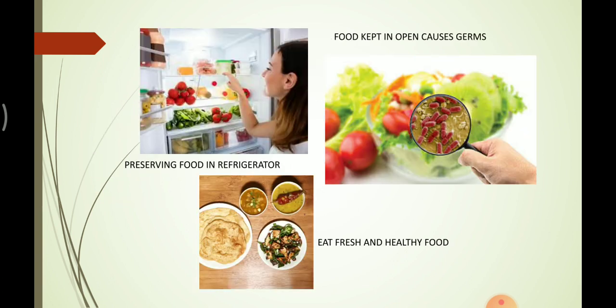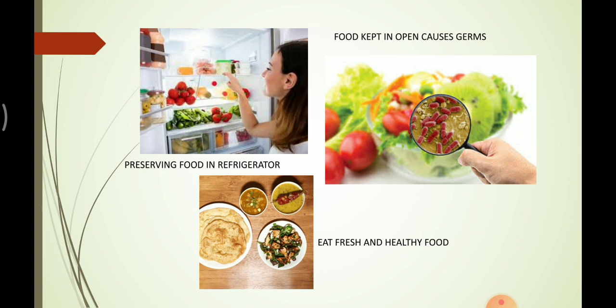Now see, here the pictures show that we must refrigerate the food items which are left over. You must have seen your mom keeping fruits and vegetables in the fridge so that we can preserve them for more than 1 week. The next picture shows that the food is cooked fresh, and we must have that fresh cooked food.